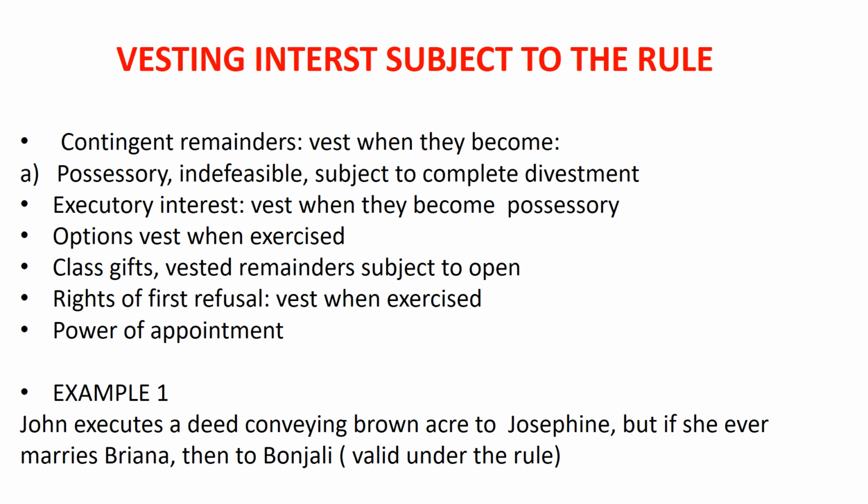Now, the interests that are subject to the rule are contingent remainders. They vest when they become possessory, indefeasible, subject to complete divestment. Executory interests vest when they become possessory. Options vest when exercised. Class gifts, vested remainder subject to open. Rights of first refusal vest when exercised, and power of appointment.